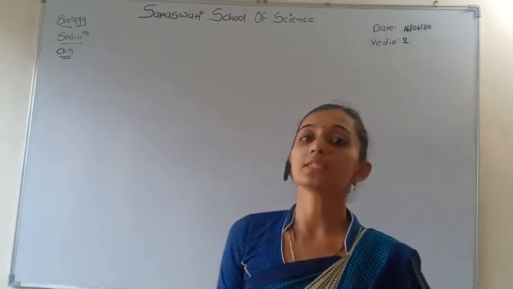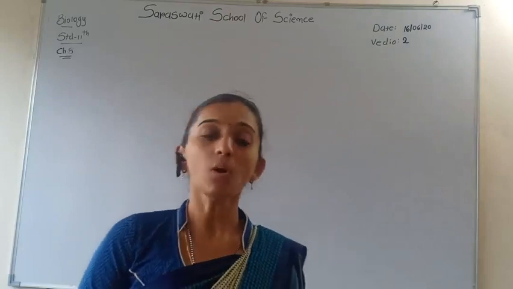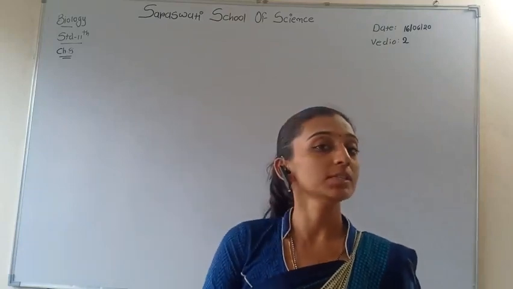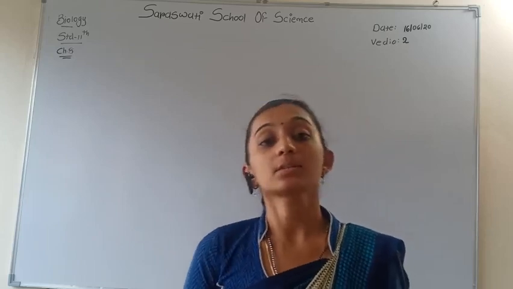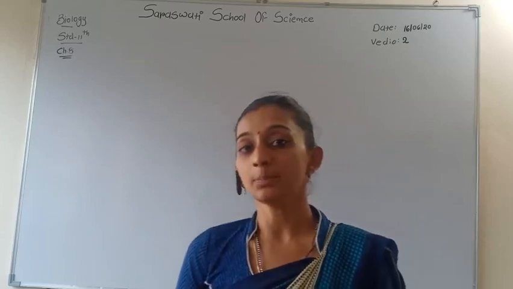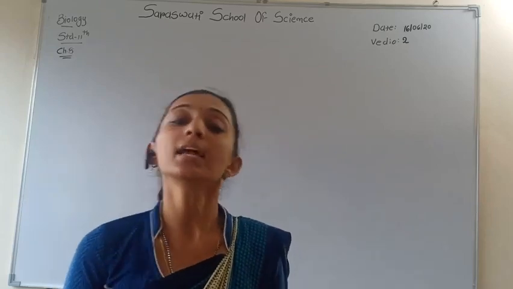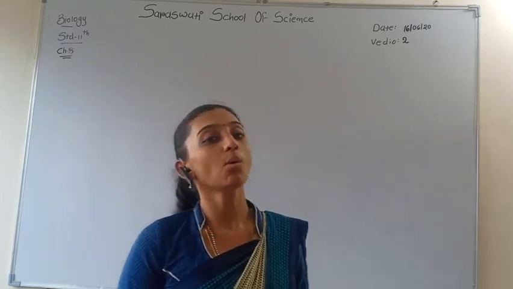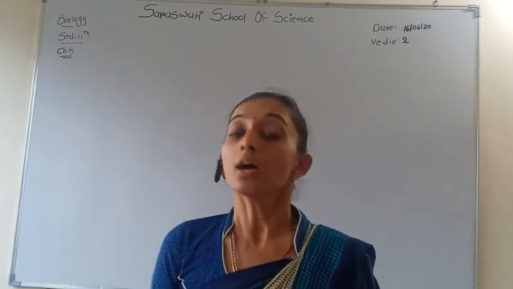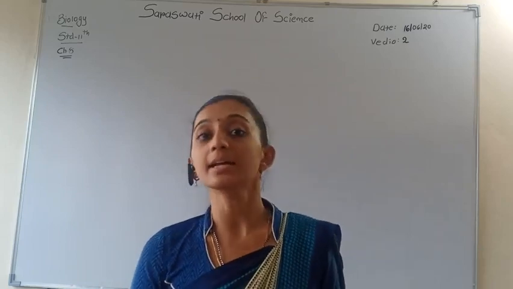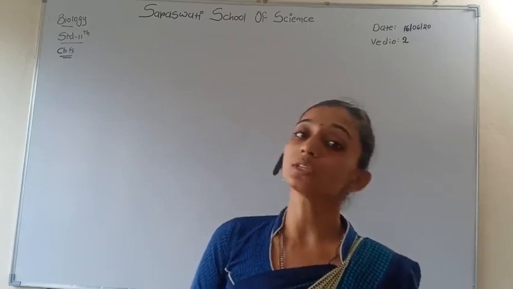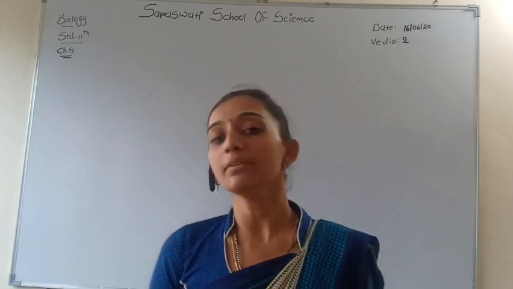In the previous video we discussed the first chapter, the living organisms. We discussed the characteristics of living organisms, including growth, reproduction and metabolism. Lastly, we discussed the nomenclature of biological classification, which is governed by the ICBN and ICZN. Some rules are created for giving the scientific name of a living organism.